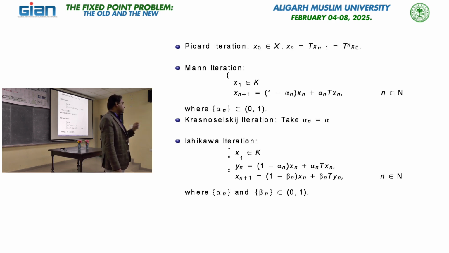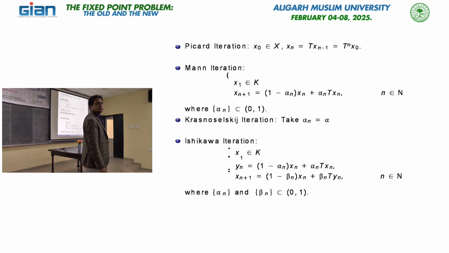So, rate of convergence is also very important if you are not going to define that scheme for a new class of operators. If you define a fixed point approximation scheme for a new class of operators, this is one good thing, but if you define a new fixed point algorithm for an existing class, then the rate of convergence should be better than the previous one. Otherwise, we can approximate the solution by the previous schemes, and there is no need to define a new scheme.